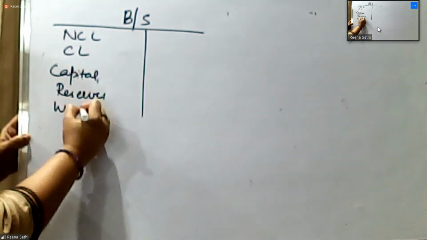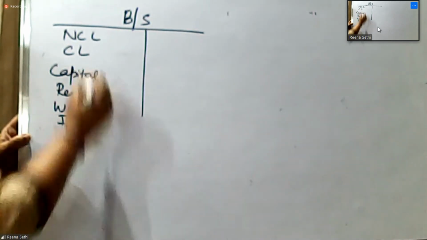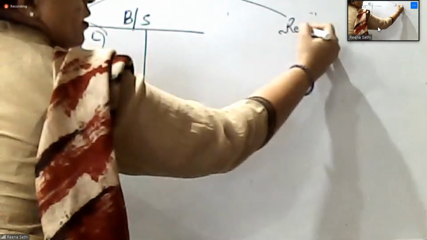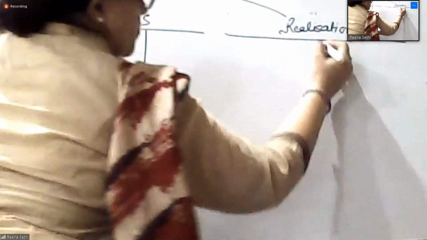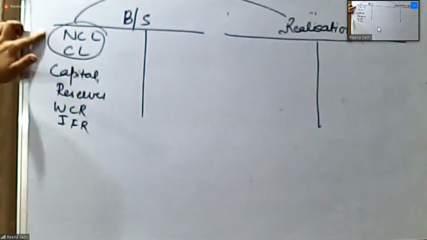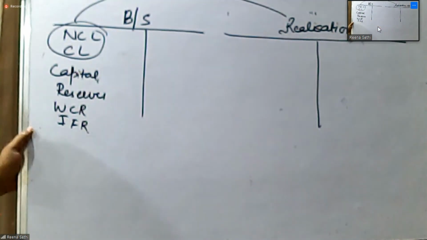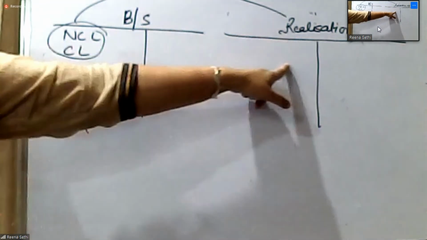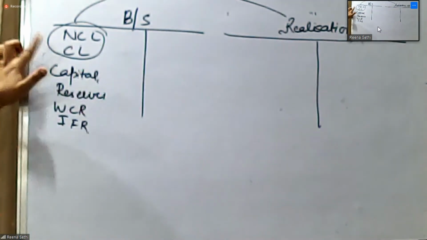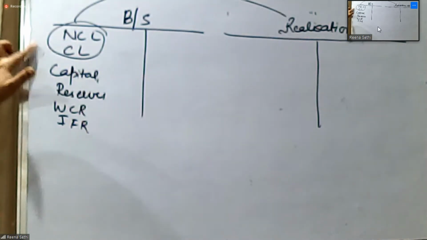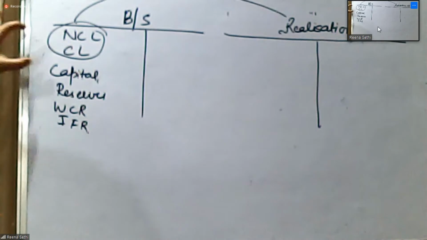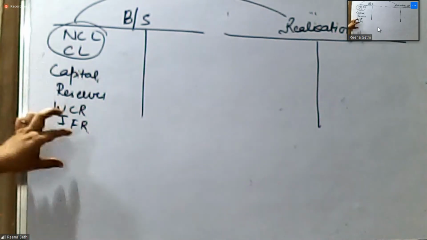Reserves, WCR, IFR. All the non-current liabilities and current liabilities will be transferred to realization account. So my journal entry will be, when I'm closing these liabilities, items have credit balance. When I'm closing, this will become debited. So all my liabilities debited to realization.